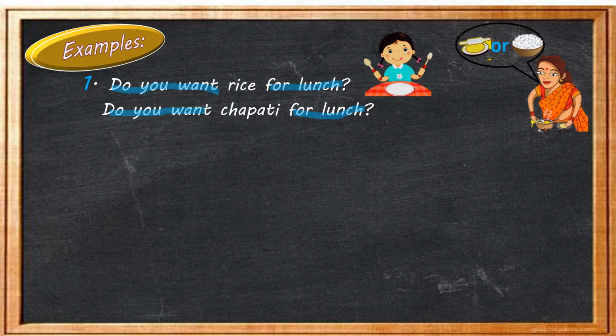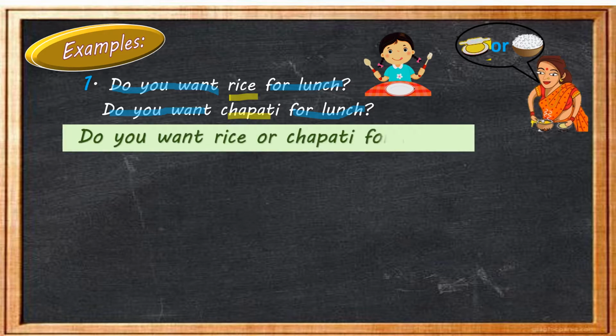Yes, and what is different? Rice and chapati. What is different, children, here? Rice and chapati. So what are we going to do? We are going to join these two words. How? With the help of joining words, that is conjunction. Now children, see here. We will write, do you want for lunch once.